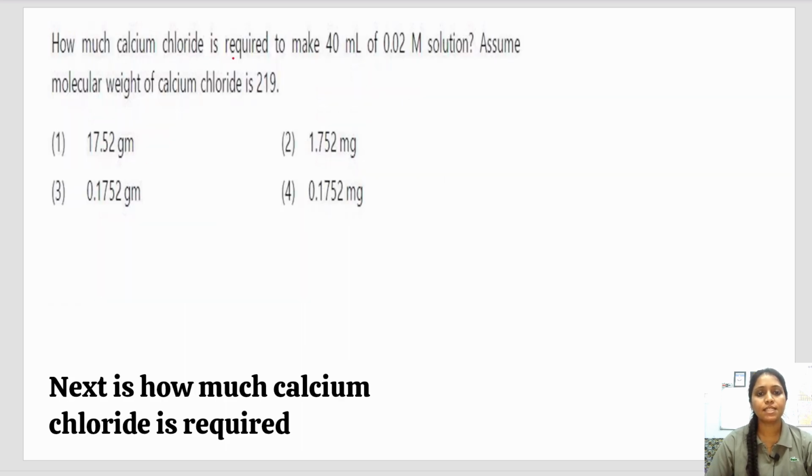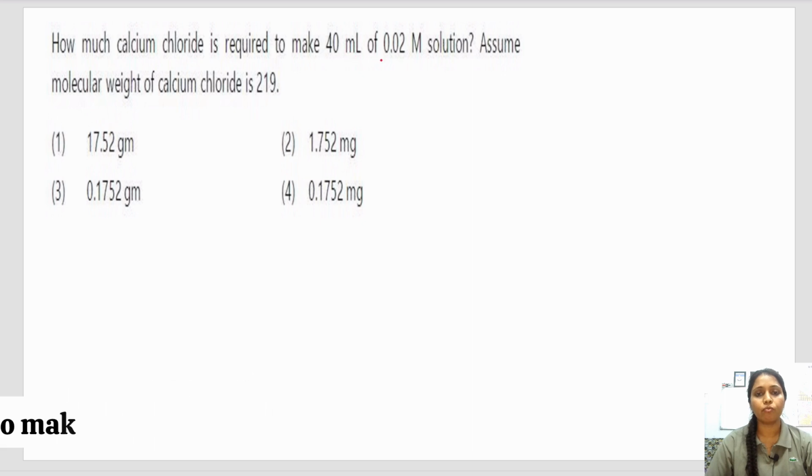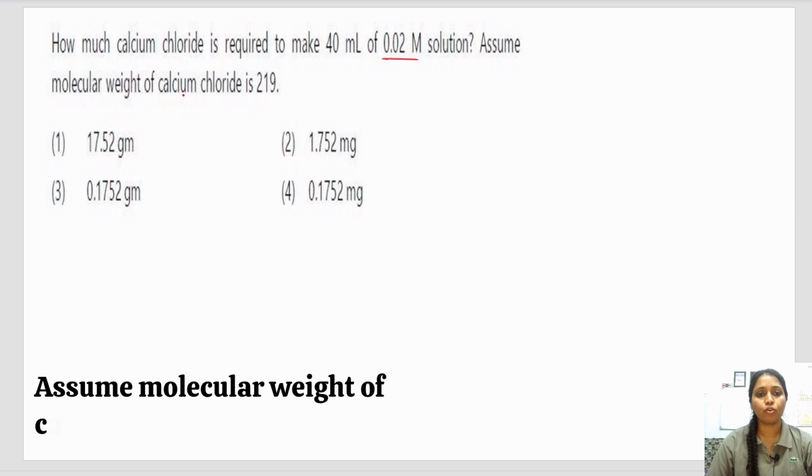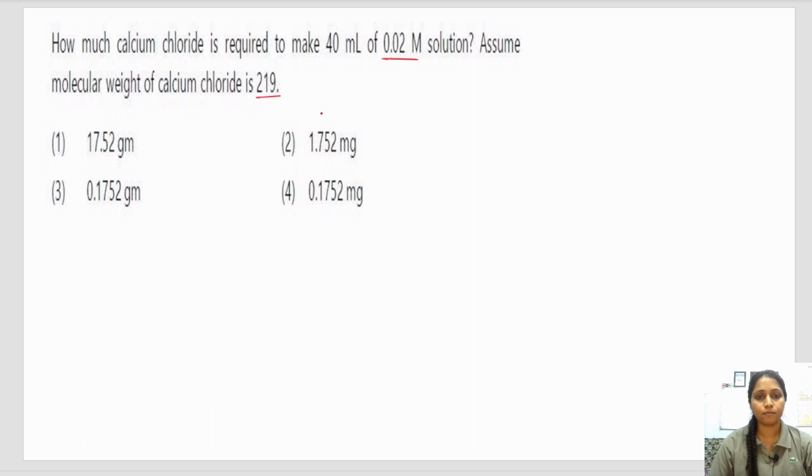Next is, how much calcium chloride is required to make 40 ml of 0.2 molar solution. Assume the molecular weight of calcium chloride is 219. So here the molecular weight is also given, so the same formula applies for this question also.